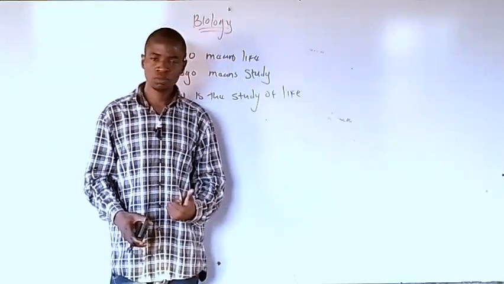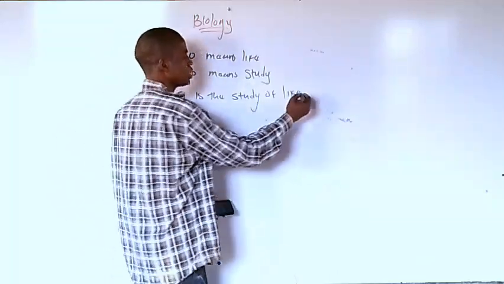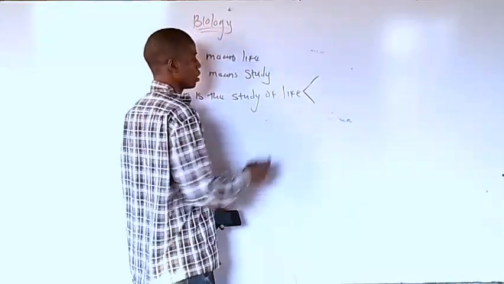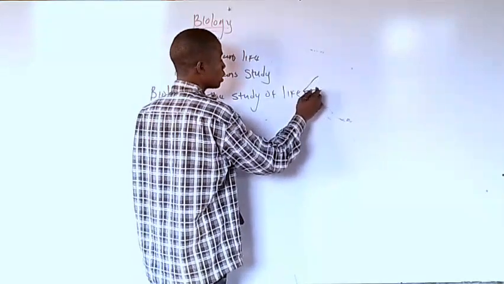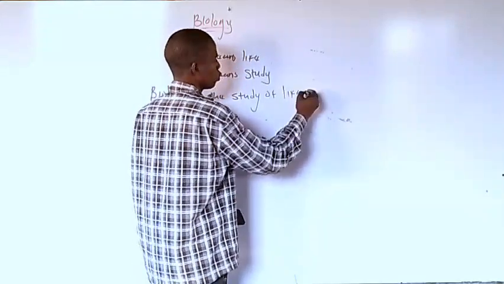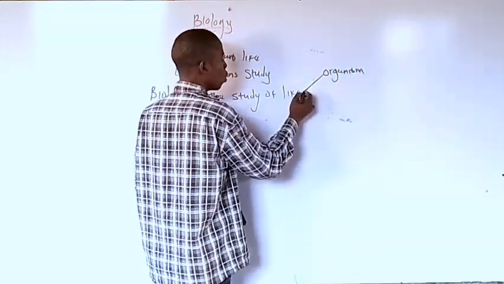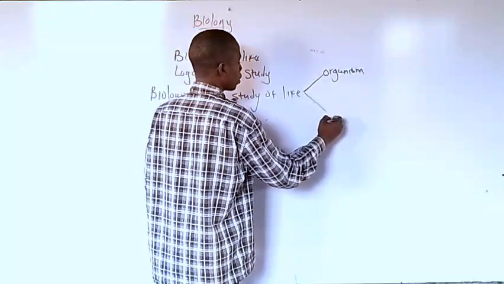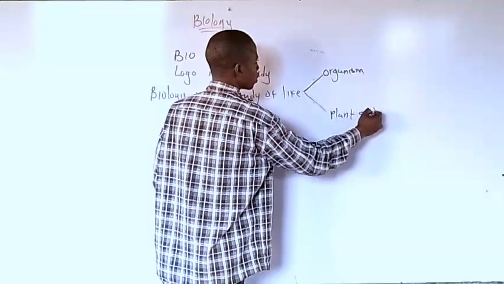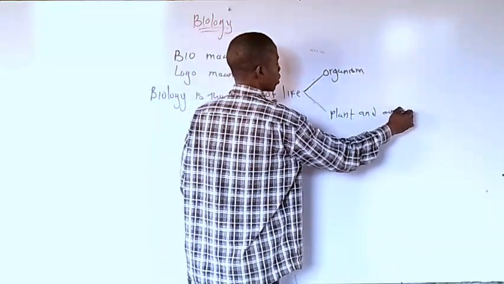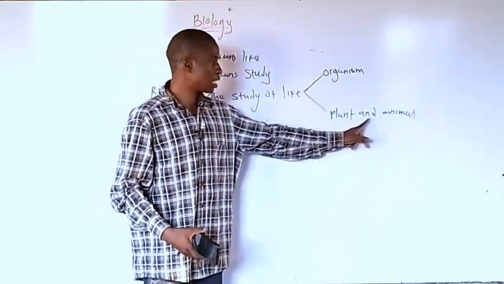The question you need to ask yourself is, what do we mean by life? We can call life an organism, or we can call it plant and animal. What are the things that have life? Plant and animal.